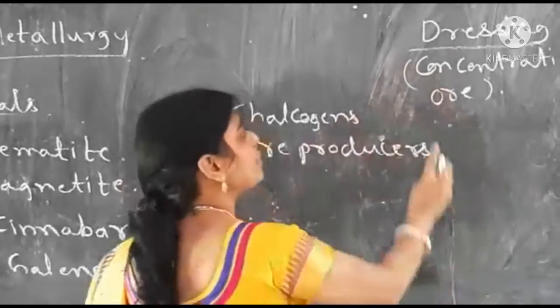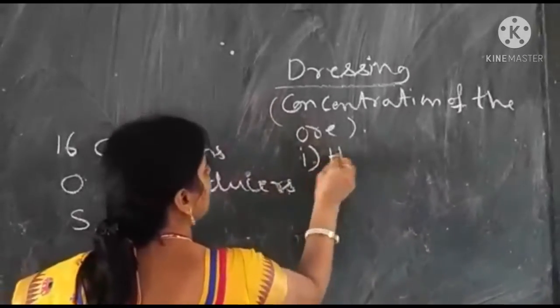So this is a physical technique. In this again there are 4 sub-techniques. First one is hand picking.